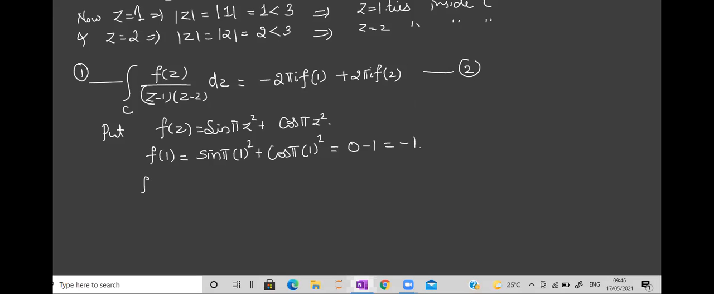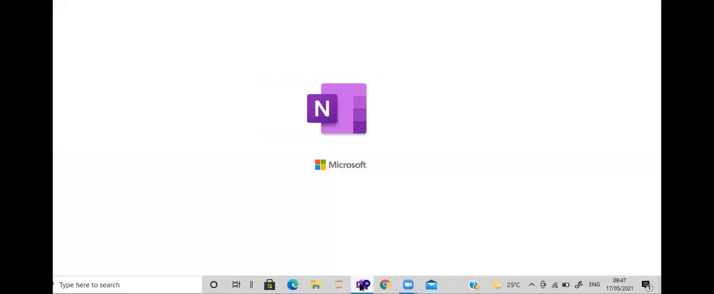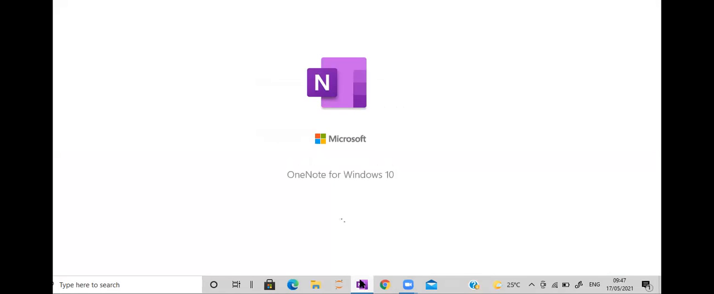Now, similarly, we need to find f of 2. Where z is there, take it as 2. So it becomes sine of pi into 2 square plus cos of pi into 2 square. 2 square means 4. What is sine of 4 pi? 0. And what is cos of 4 pi?